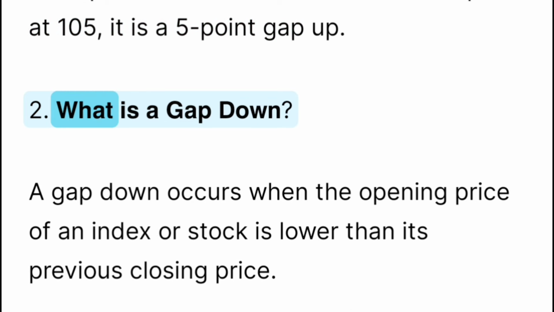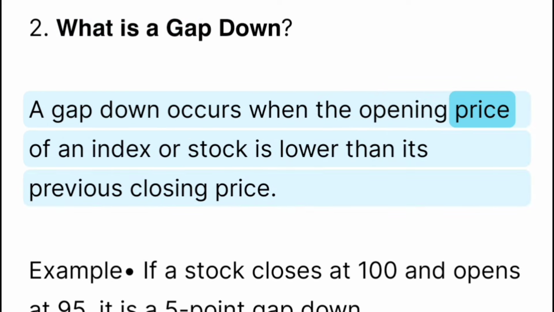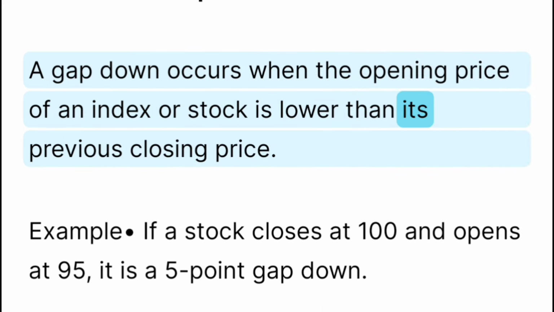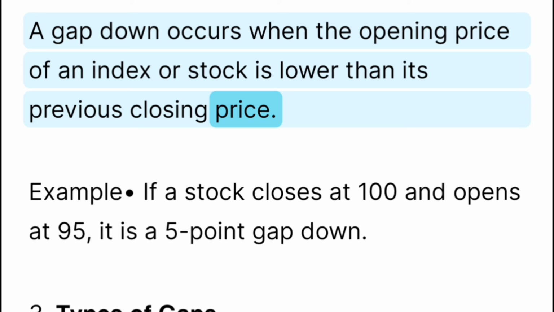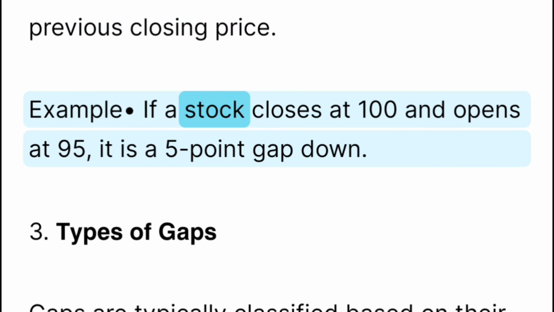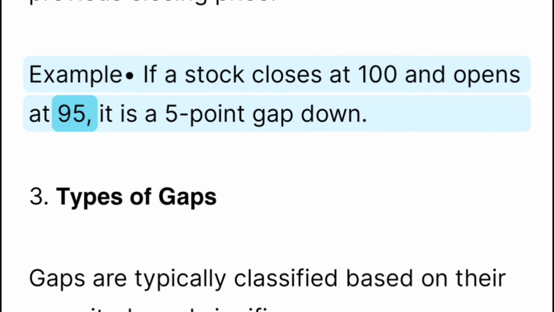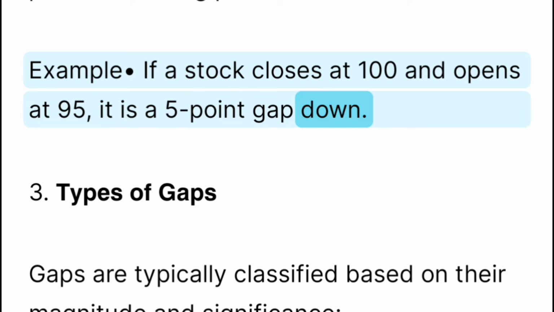2. What is a gap down? A gap down occurs when the opening price of an index or stock is lower than its previous closing price. Example: if a stock closes at 100 and opens at 95, it is a 5-point gap down.